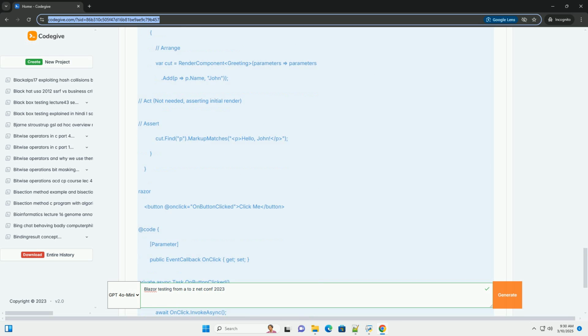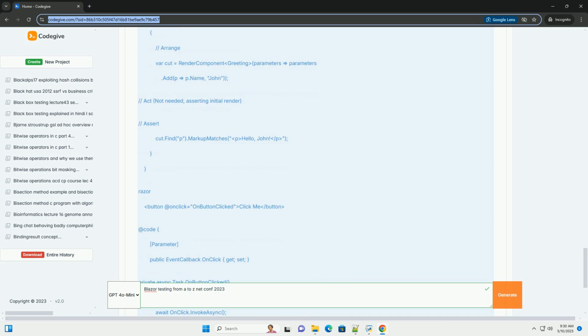Let's say we have a component that accepts a parameter. Here's how to test it. Explanation: parameters.Add(p => p.Name, "John") sets the Name parameter of the Greeting component to John. This uses a lambda expression to strongly type the parameter.